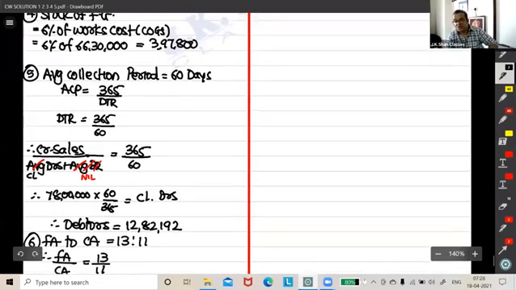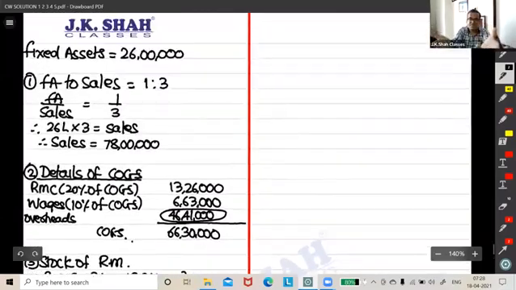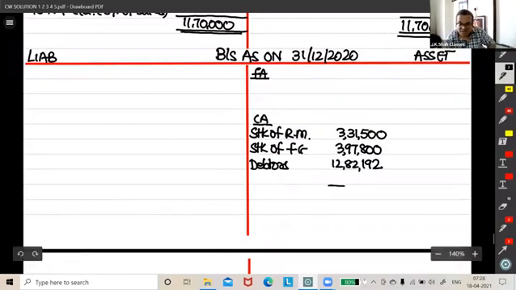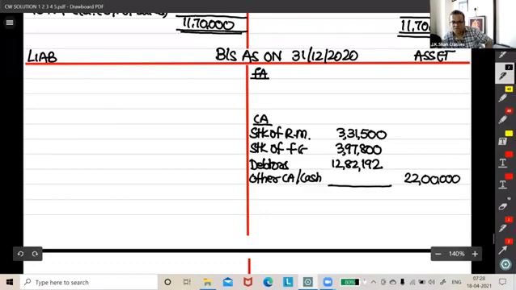Okay, fine. So let's write a total of current asset. But sir, this doesn't match, sir. That means there has to be some balancing figure. So you can write other current asset, or even you can write cash. That doesn't matter. Fixed asset I did not write on it. Very bad. Okay, fine. 31,500 plus 3,97,800 plus 12,82,192 minus 22 lakhs: 1,88,508.